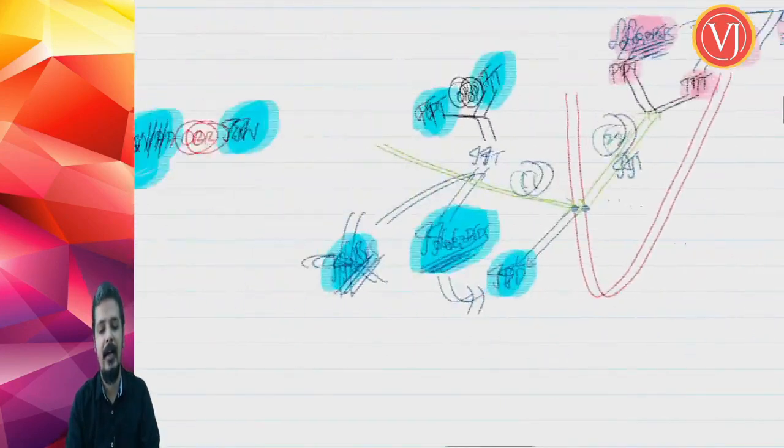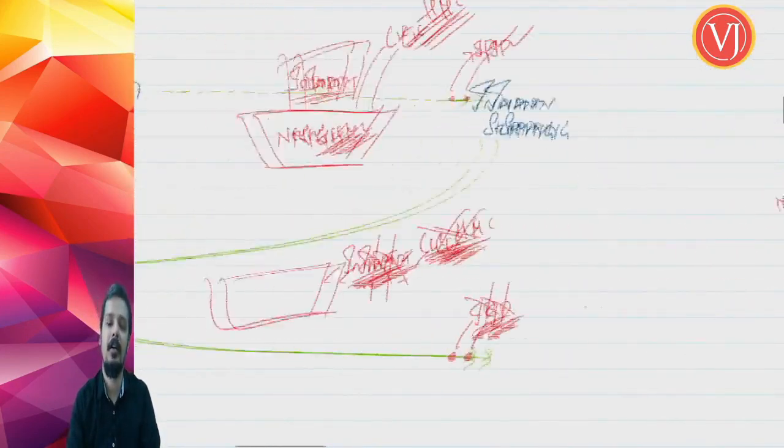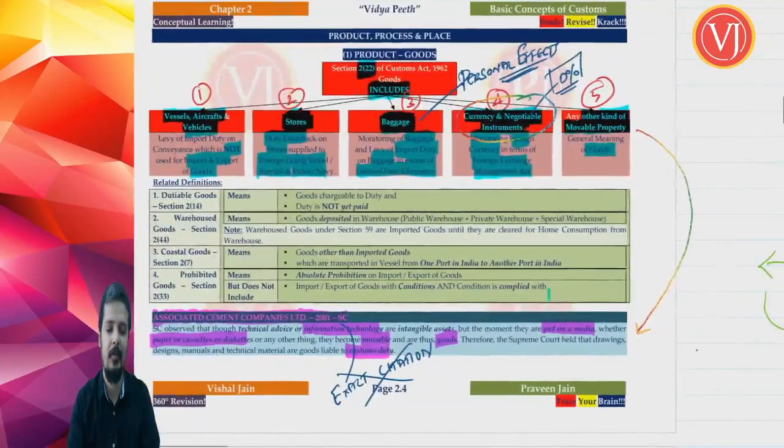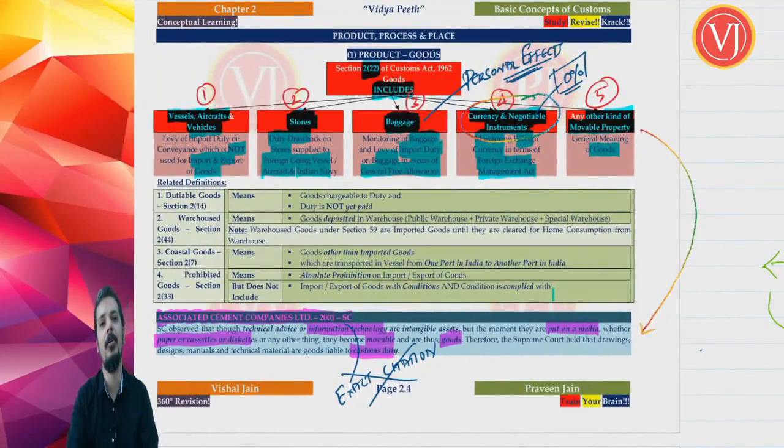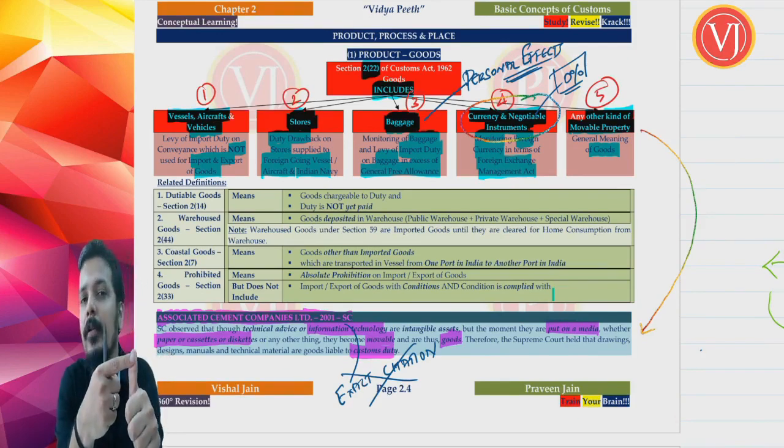Right, friends, that is all about the definition of your term goods. We are done with the definition of goods. Now if you see goods in terms of section 2 clause 22, goods includes, we have discussed the logic behind the definitions. Goods includes what?